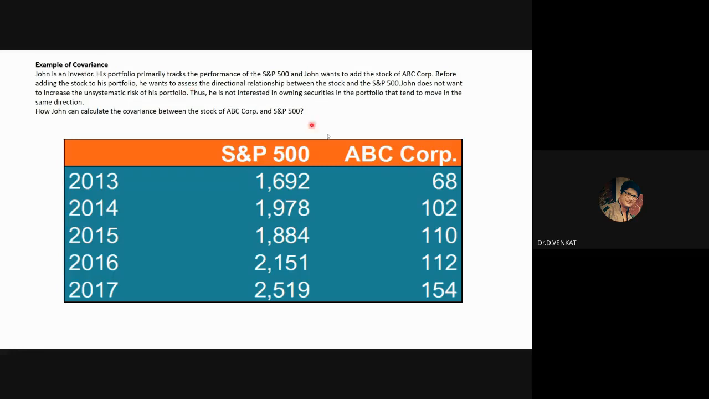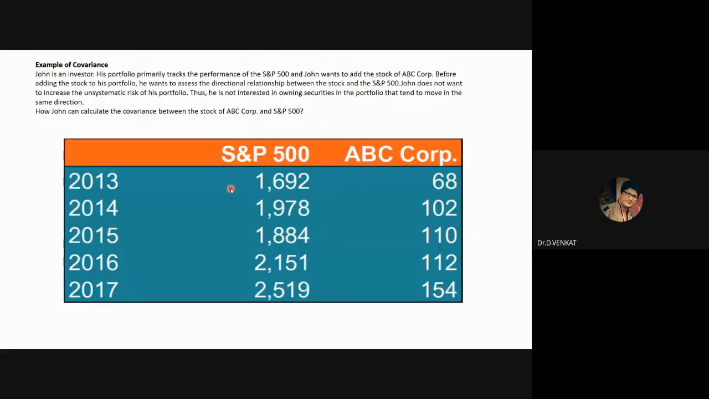Okay, he wanted to assess, is there any relationship between these two stocks, right? And John does not want to increase unsystematic risk of the portfolio. Thus, he is not interested in owning securities that tend to move in the same direction. So how do you calculate the covariance between ABC Corp and S&P 500?